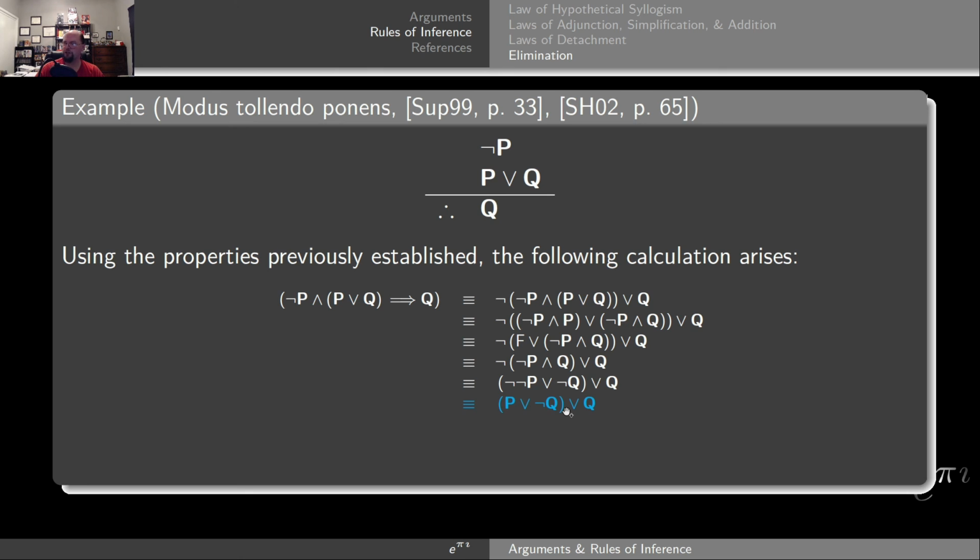I now have disjunction on disjunction, associative law. I can regroup those so that the Q's are together. So negation of Q, disjunction with Q. So by the law of excluded middle, that will be a true statement, which will absorb the P, giving me my tautology. Indeed, this is a valid argument.